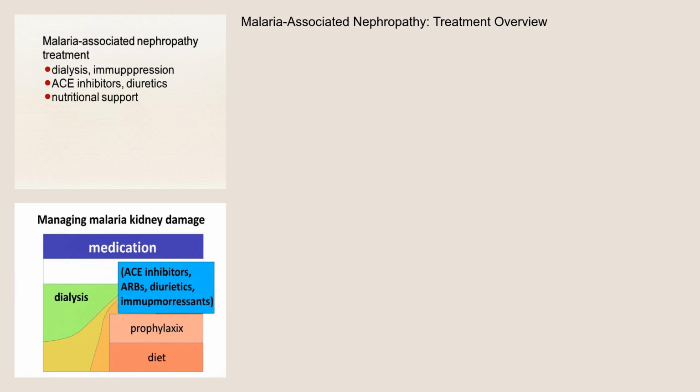The treatment and management of malaria-associated nephropathy is complex and focuses on controlling malaria infections, managing symptoms, and slowing the progression of kidney disease. Regular treatment and prophylaxis to prevent malaria infections are essential. Medications such as angiotensin-converting enzyme inhibitors, or ACE inhibitors, or angiotensin receptor blockers, or ARBs, are often prescribed to reduce proteinuria and control blood pressure. Diuretics can help manage edema. In advanced cases, dialysis or kidney transplantation may be necessary to maintain life. Immunosuppressive therapies, such as corticosteroids, may be considered in some cases to reduce inflammation, but their use is controversial due to the risk of increased susceptibility to infections. Nutritional support is also important to maintain overall health.